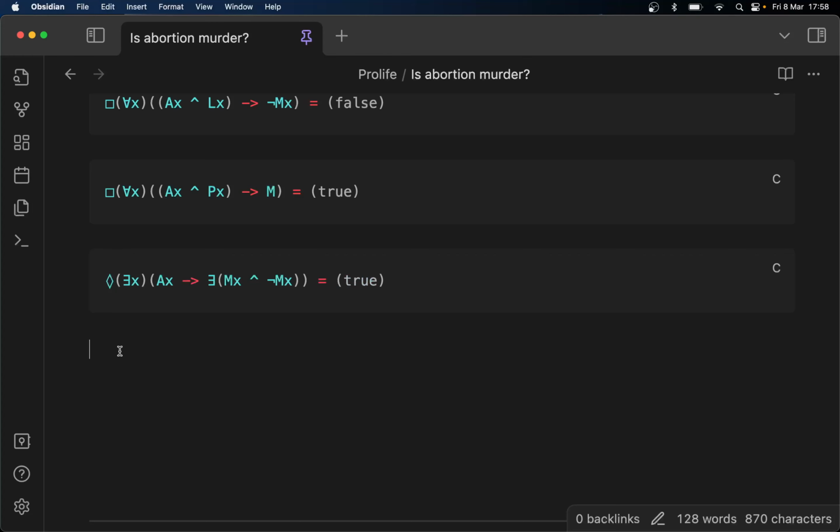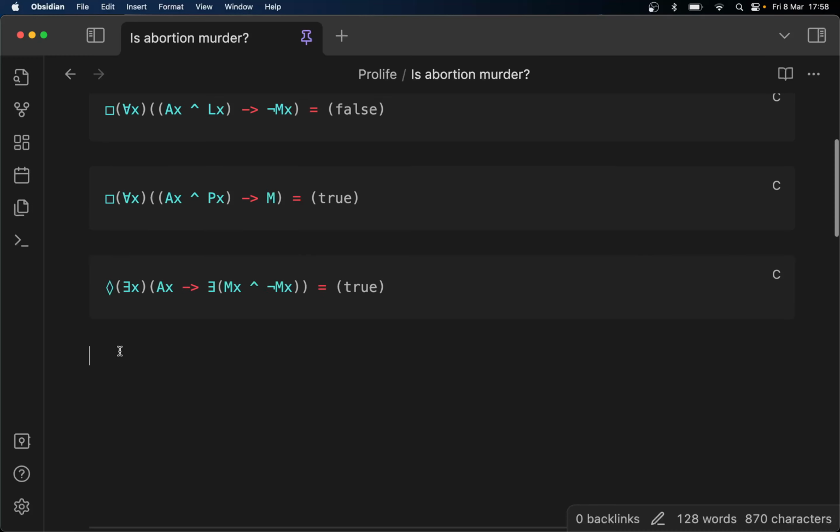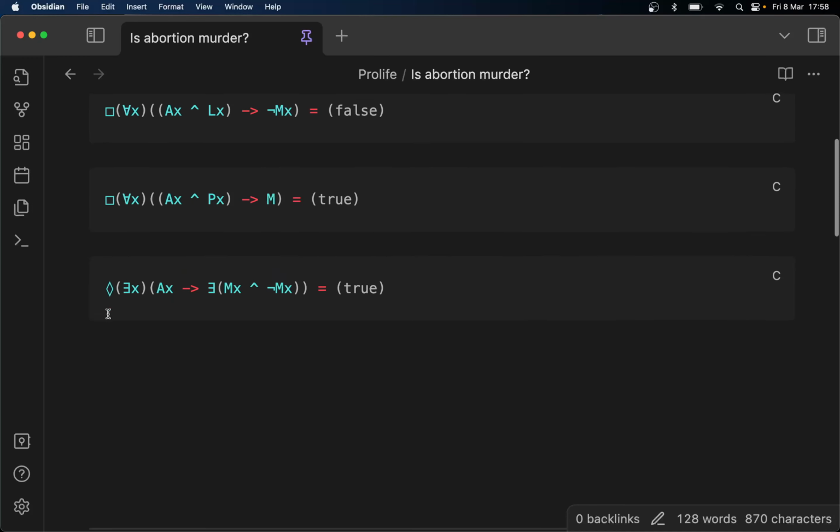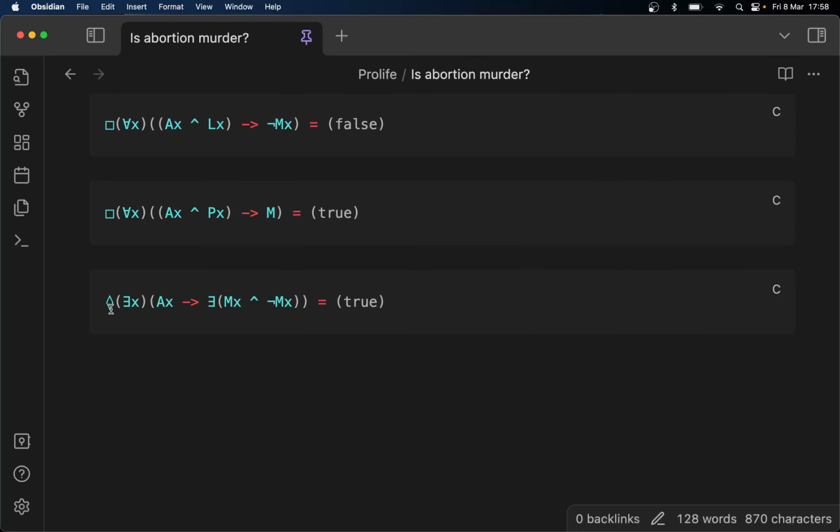Now this is a way to reconcile the argument from both sides. If you're pro-abortion or anti-abortion, it's probably the only thing that both will agree on: it's possibly true that for some x, where x is abortion, some x is murder, some abortions are murder, and for some x it's not murder.